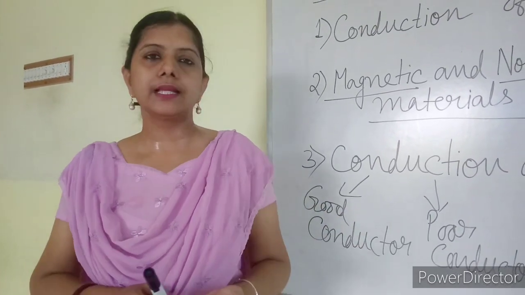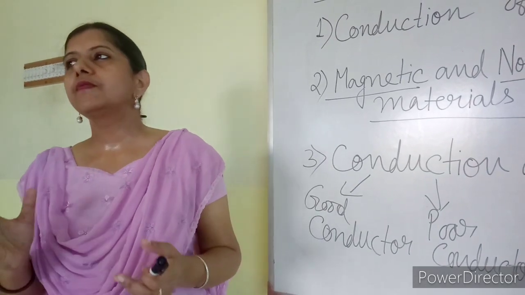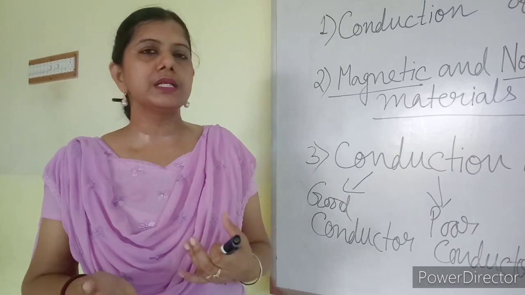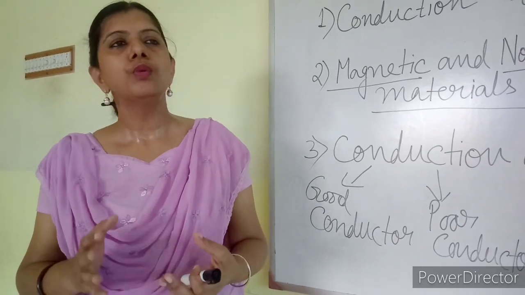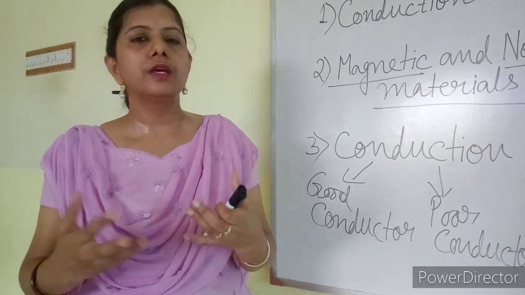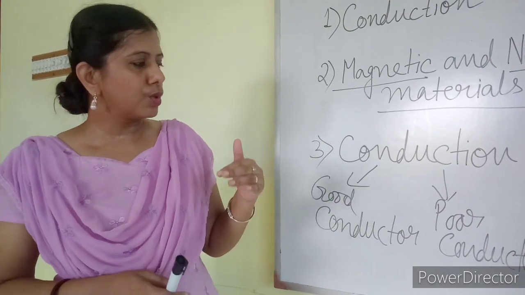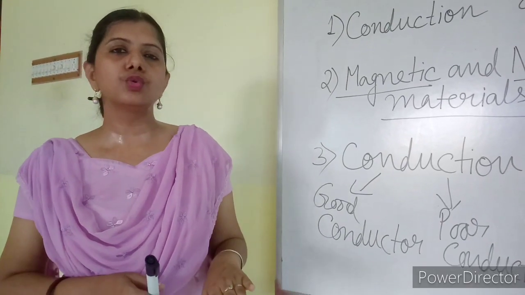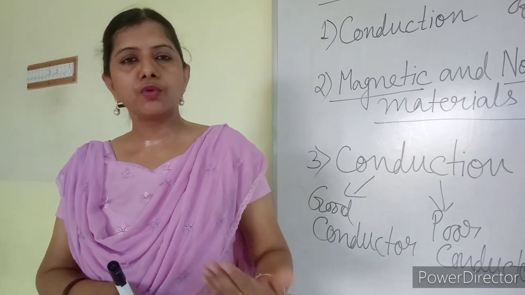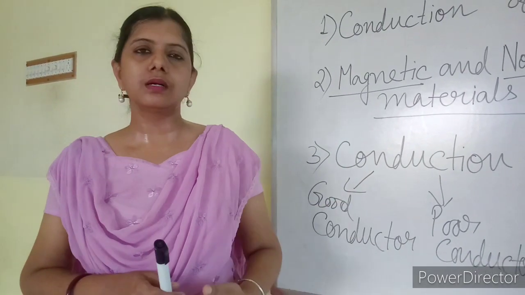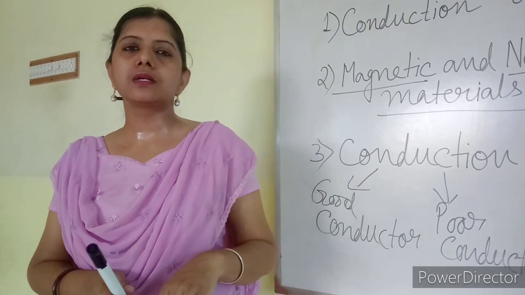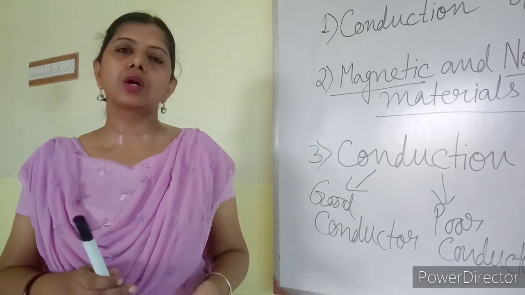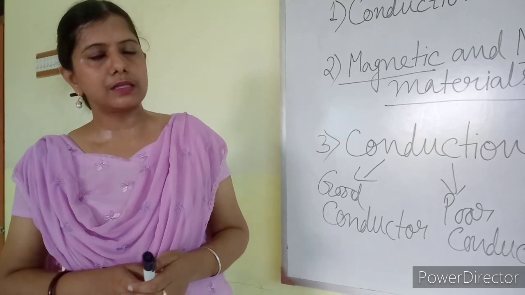You might have seen that if an electrician is coming to your house for working, that means some defect is there, he is going to solve the problem. So you might have seen that it has been advised to wear rubber shoes while doing those work. Why? Because rubber shoes are insulators, so it will not affect the person who is working. He will not get electric shock, because human body is also a conductor of electricity.